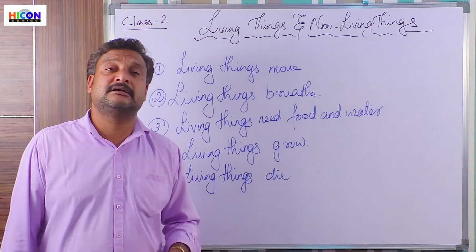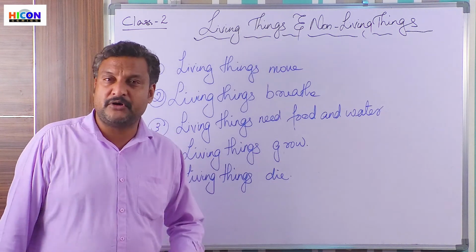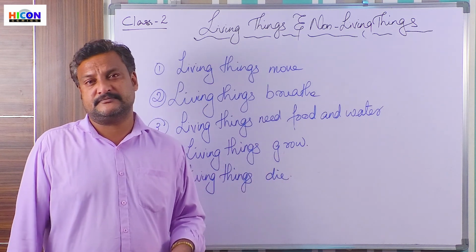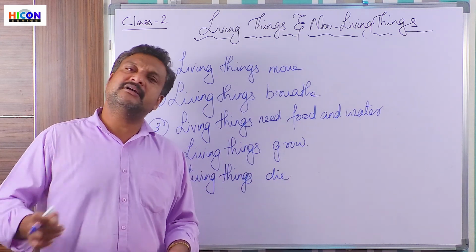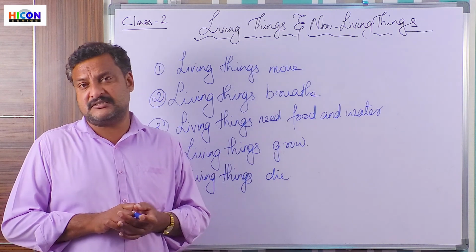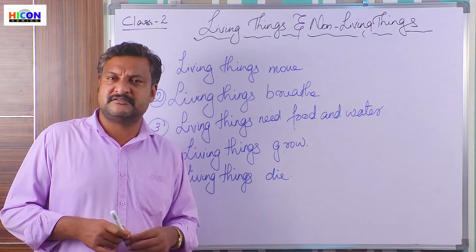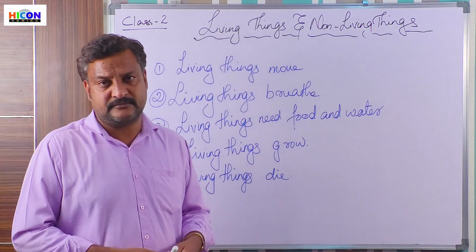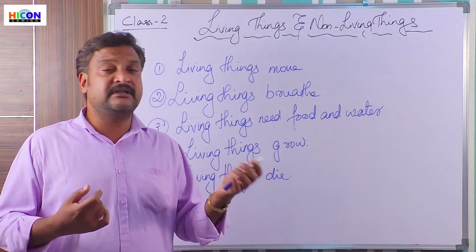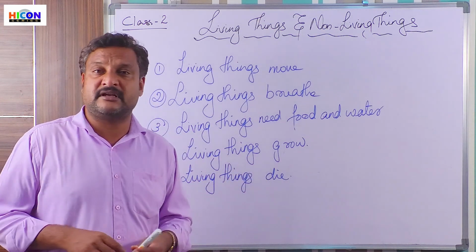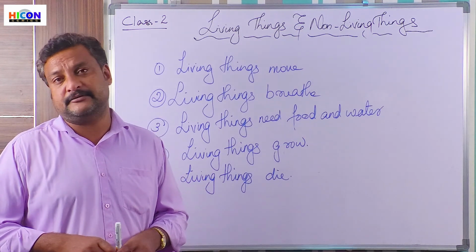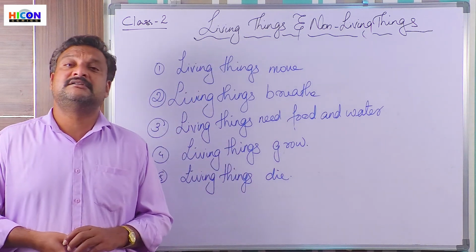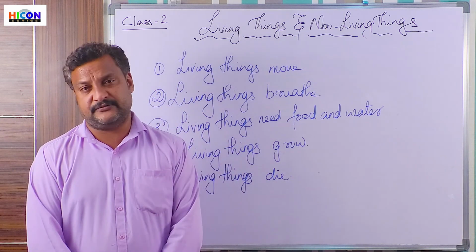What do you mean by dying? Losing the life in our body is called dying. So all living things will die one day. Every living thing will die one day. All animals. We can see it in the dead bodies of animals. They have come to that stage because they lost their life. When they had their life, they were living things, and now they have lost their life. Means they are dead. So this is one speciality of living things. They can die or they can lose the life.